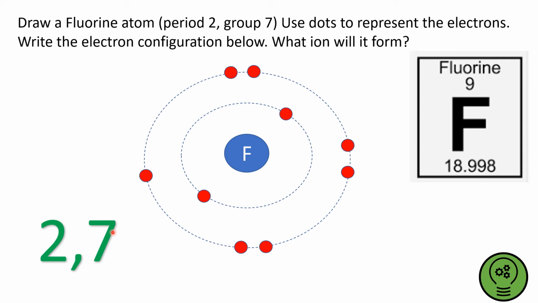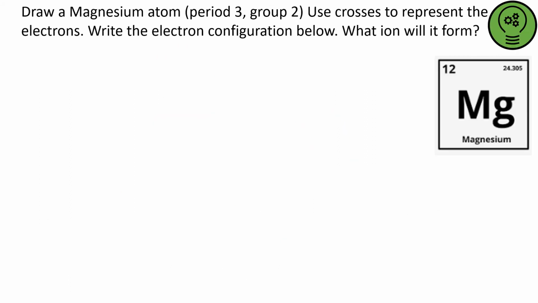And what ion will it form? Well, it will gain 1 electron, won't it? So -1, and that would be shown like that. Show that electron is coming from elsewhere, and I've shown it's coming from elsewhere because I've done it as a cross, so it looks a bit different. Okay, so pause the video and have a go at this one for me.